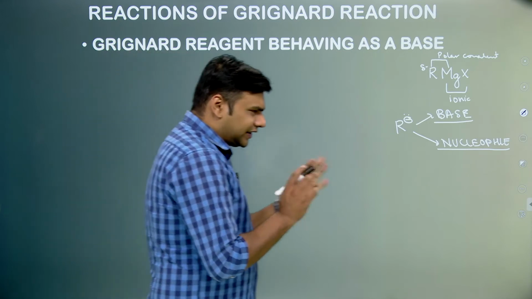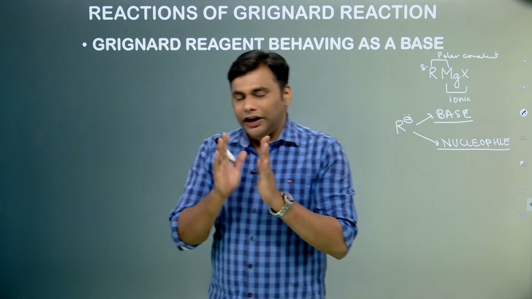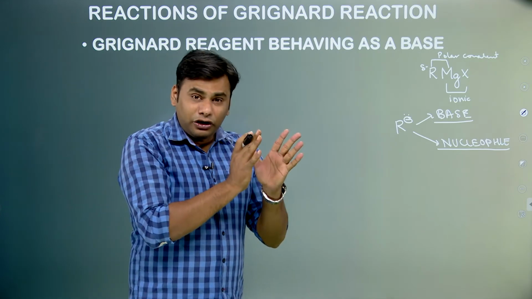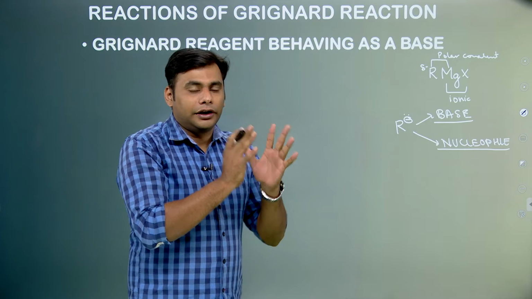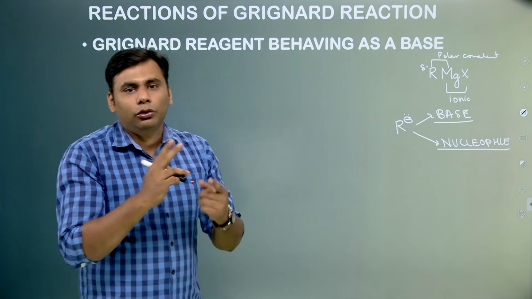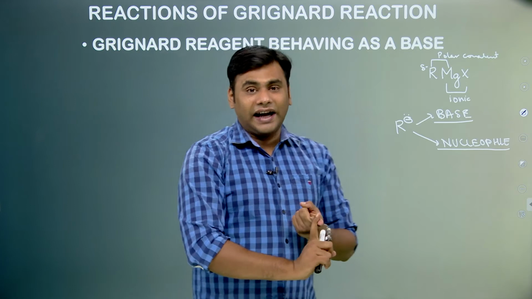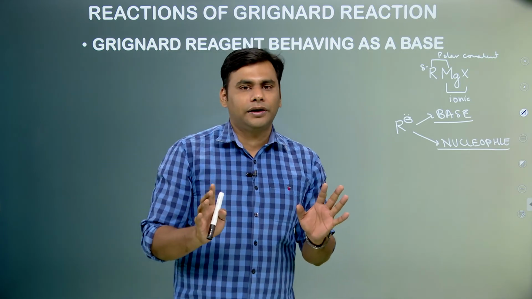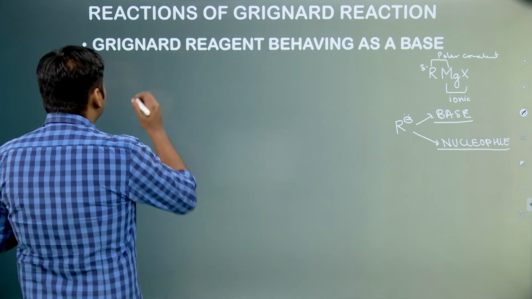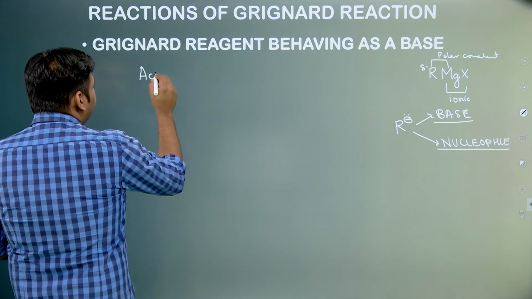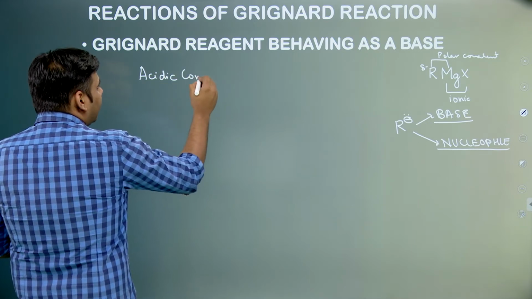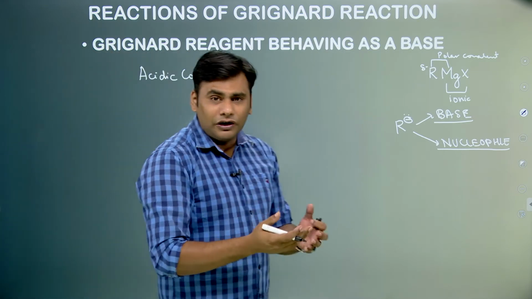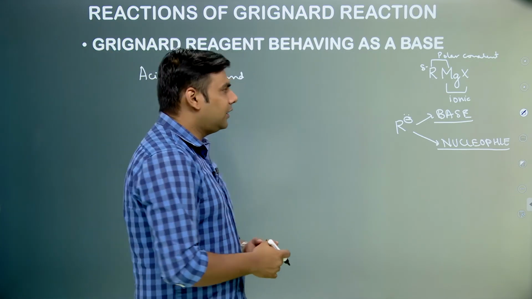So this is actually very easy, just you need to have the right concept placed. Now whenever you see Grignard reagent in a question, it should automatically click in your mind there are only two possibilities. Either it can act as a base or it can act as a nucleophile. There are no other cases over here. So whenever you see any acidic compound, like carboxylic acid, sulfonic acid, phenol, we know that they are acidic in nature,